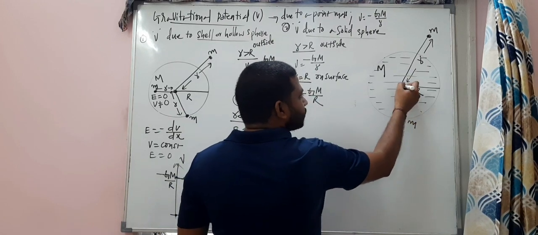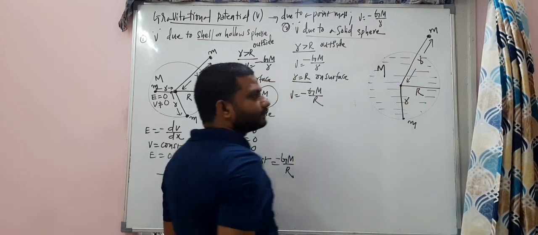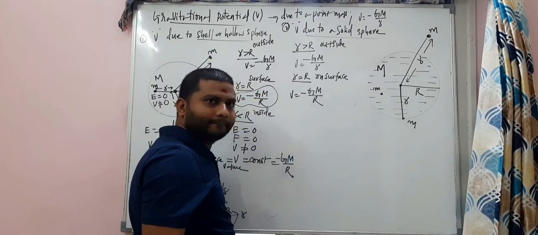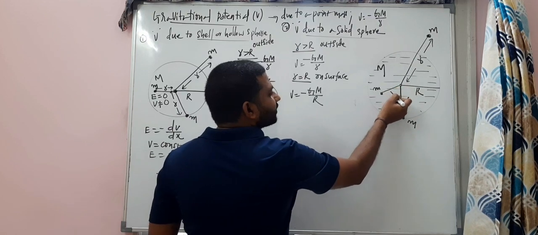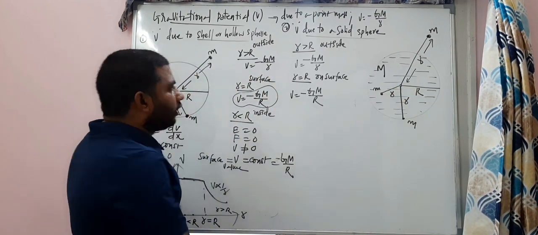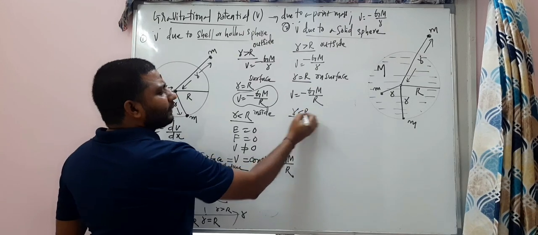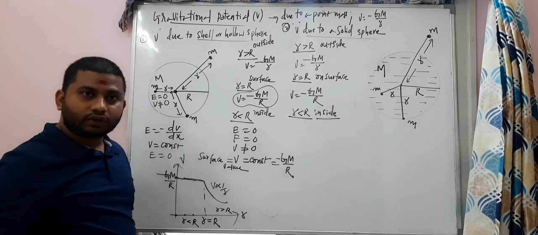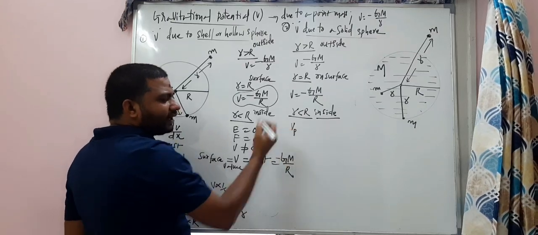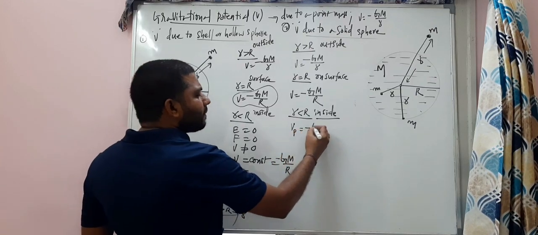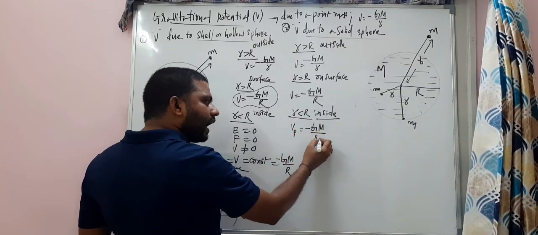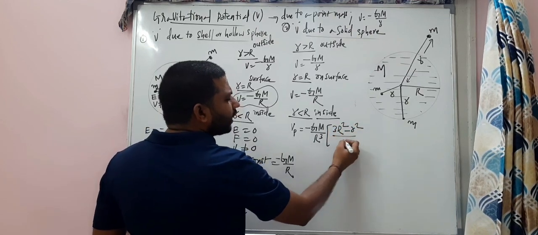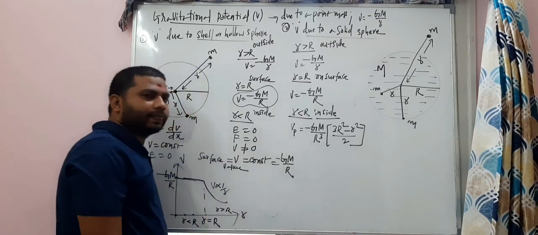On the surface somewhere, let's take this. So mass is here. So this is small r. Good. Now the point is here. When small r is less than capital R, when the point is inside the sphere, carefully observe, gravitational potential at any point inside the sphere is minus GM by R cube into 3R square minus small r square by 2. Look at here.